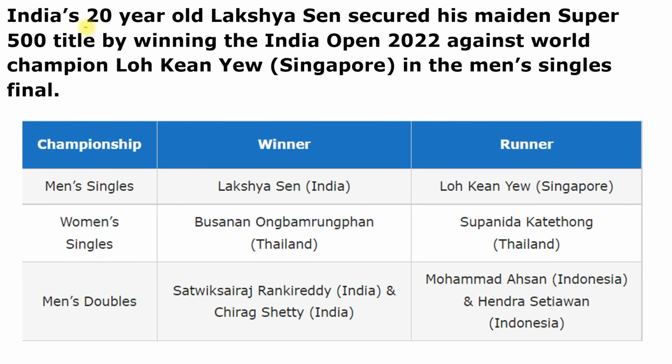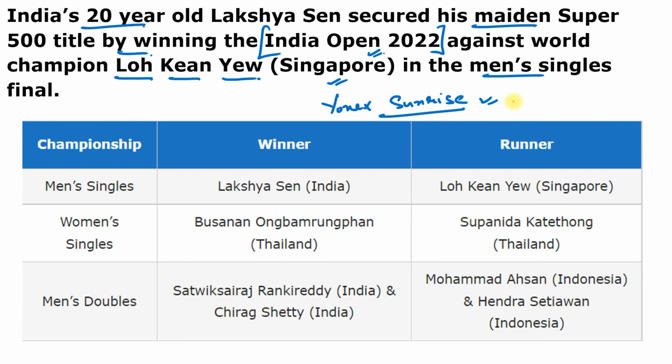So you can see here Lakshya Sen is just 20 years old and he secured his maiden Super 500 title by winning India Open 2022. You can also call this tournament Yonex Sunrise India Open 2022, against a world champion Loh Kean Yew. He belongs to Singapore, in the men's singles final.